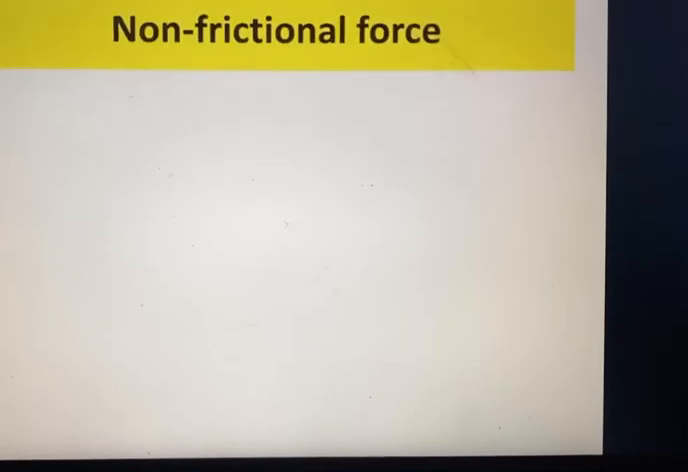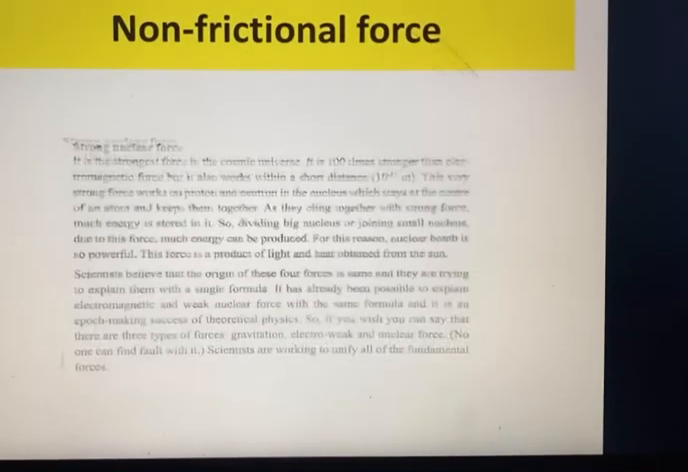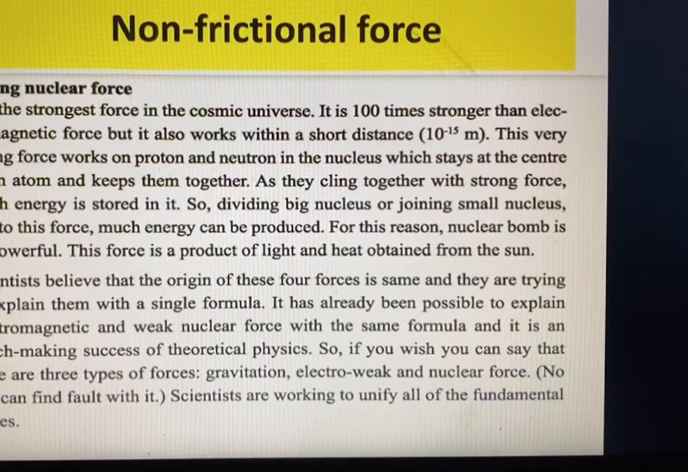Well, let's know something about the non-frictional force. What is the strong nuclear force? We got to know the weak nuclear force, but this is the strongest force in the cosmic universe. It is 100 times stronger than electromagnetic force, but it also works within a very short distance, 10 inverse 15 meter. This very strong force works on proton and neutron.